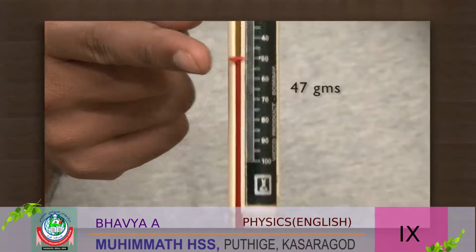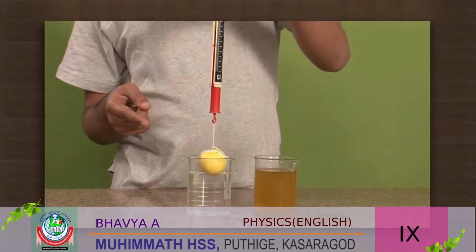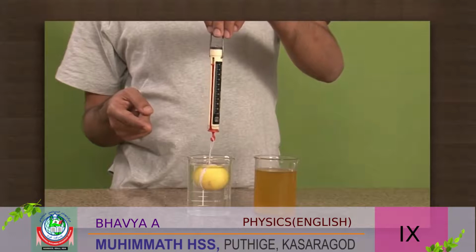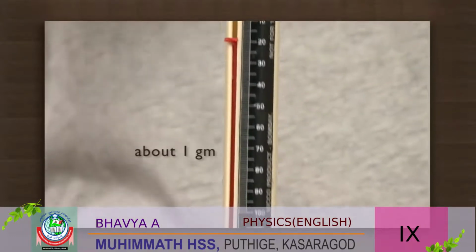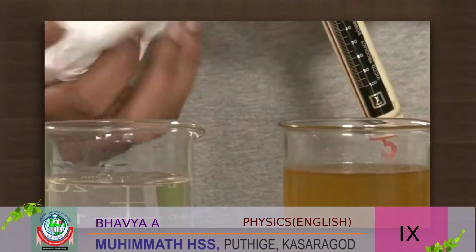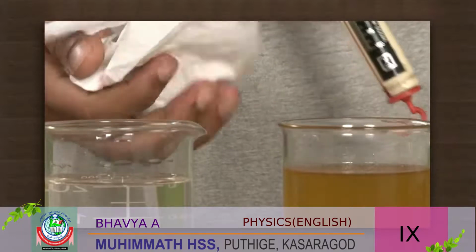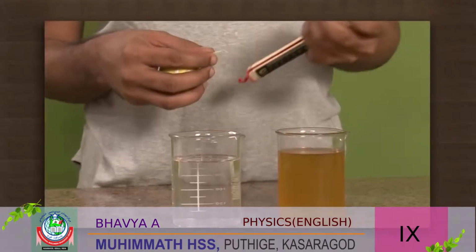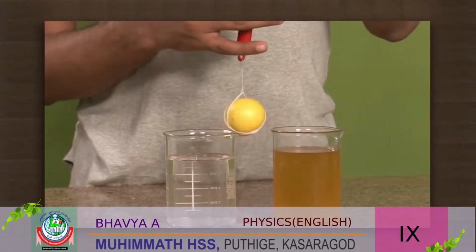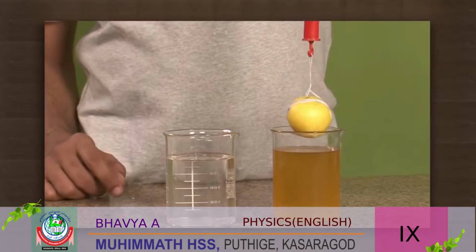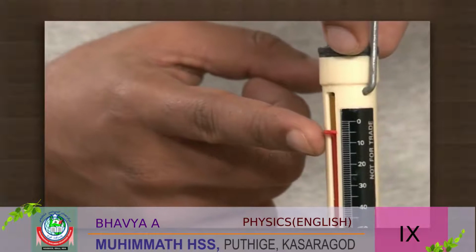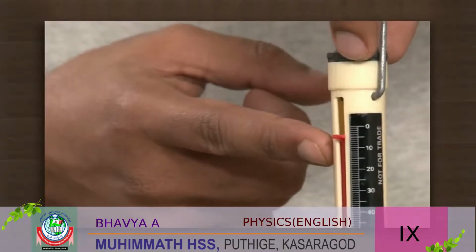Now we will immerse the lemon in water. The weight in water is 1 gram. Now take the lemon out and dry it completely. Immerse it in oil and note down the weight. It is 5 grams. The weight of the lemon is less in the two liquids as compared to air because of upthrust.